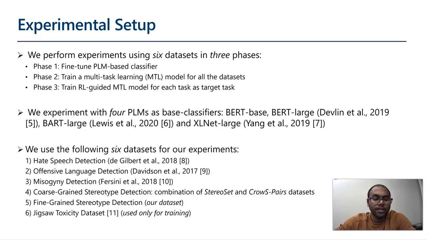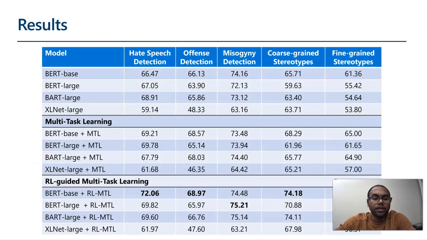We use the following 6 datasets for our experiments: hate speech detection, offensive language detection, misogyny detection, coarse-grained stereotype detection, which is a combination of StereoSet and CrowS-Pairs datasets, and then we have fine-grained stereotype detection, which is the dataset that we annotated in our work, and 6 is the Jigsaw toxicity dataset, which is only used for training, not for evaluation. Now let's look at the results on the 5 tasks that we have evaluated on.